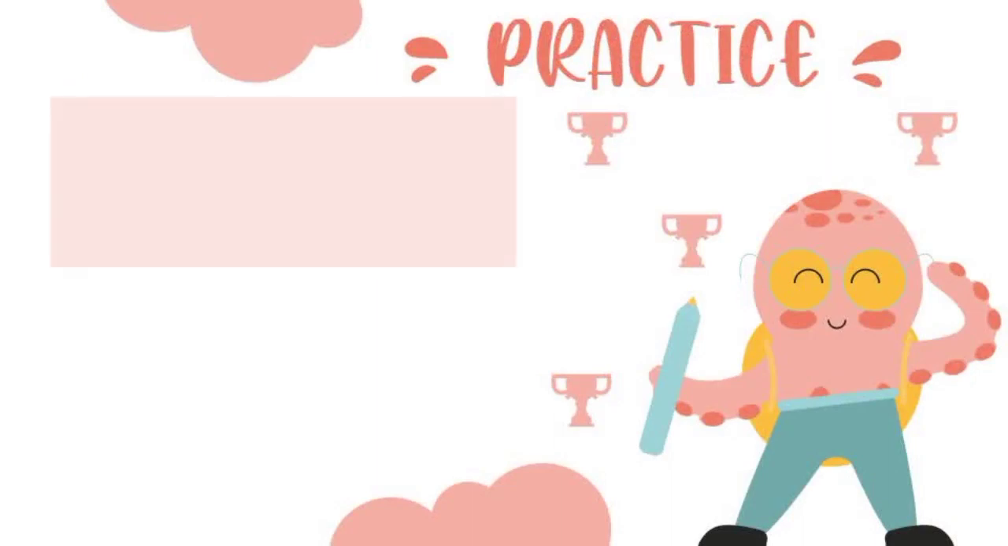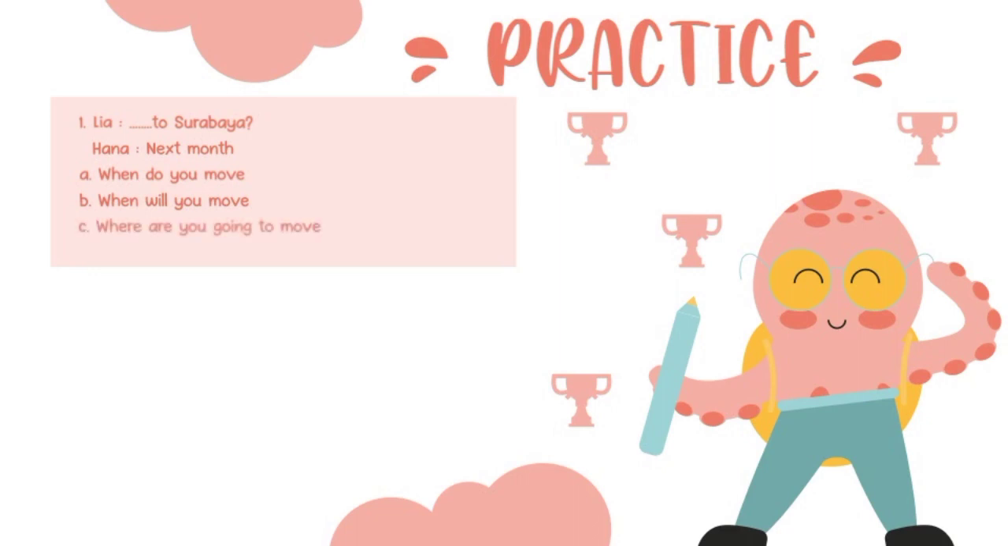Practice. Number 1. Lia: blah blah blah to Surabaya. Hana: next month. The correct answer to fill the dialogue is B. When will you move to Surabaya?